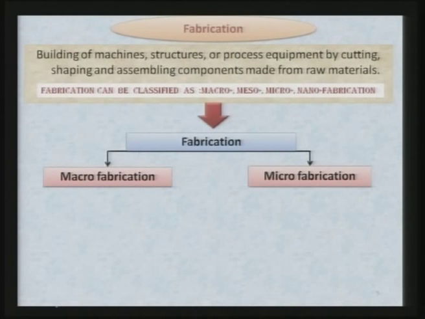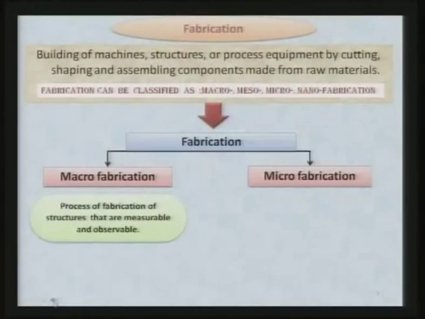This fabrication can be classified mainly in two classes, macro fabrication and micro fabrication. In place of the four types of fabrication I have just mentioned, I am going to concentrate basically on macro fabrication in general, which also includes meso fabrication and micro fabrication, where I am going to take up some examples of nano manufacturing also.